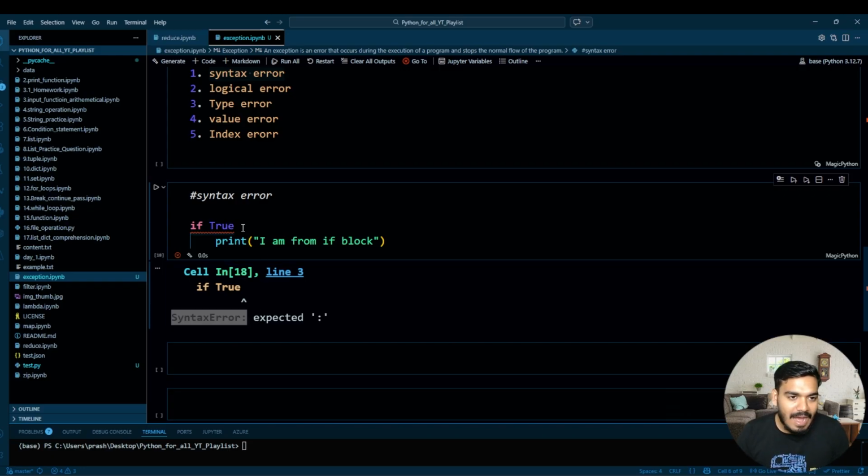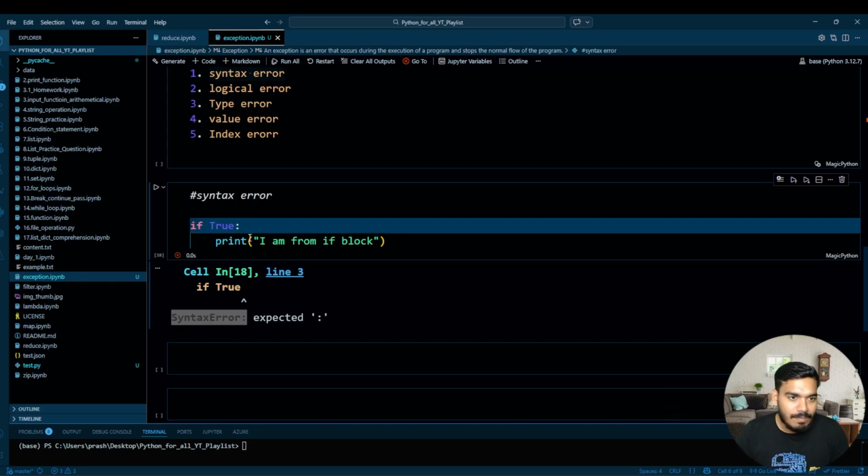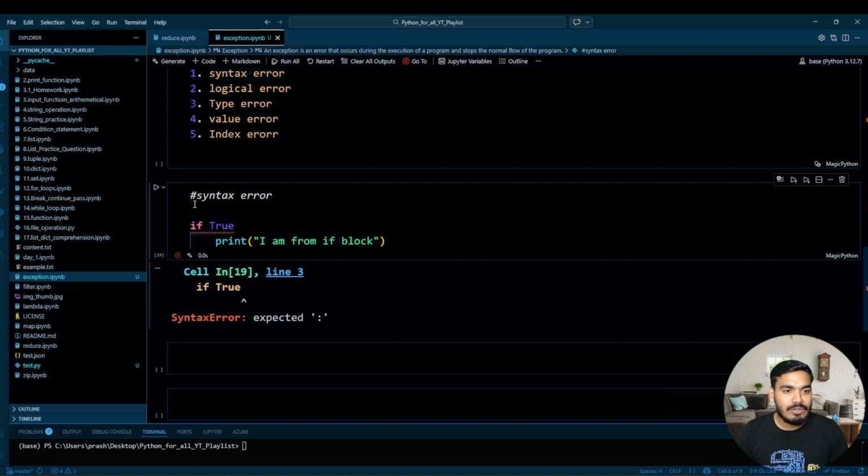What happened? I have just written this line of code, and I intentionally want to ignore the colon, and I'll try to execute this. As soon as you execute this, you get the syntax error, expected colon. Perfect. So this is called a syntax error.